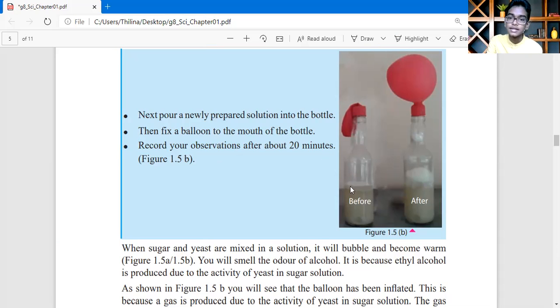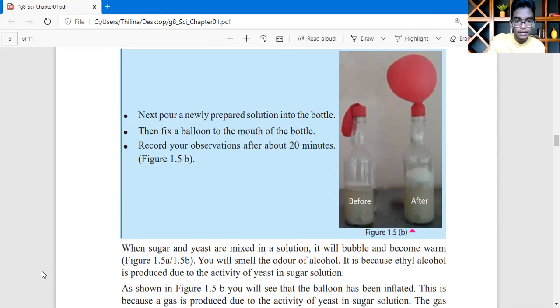This is before 20 minutes and this is after 20 minutes. That means the yeast has been growing. The balloon is rising. As you see, the balloon is filled with gas. When the yeast thrives, the balloon goes up with the carbon dioxide.